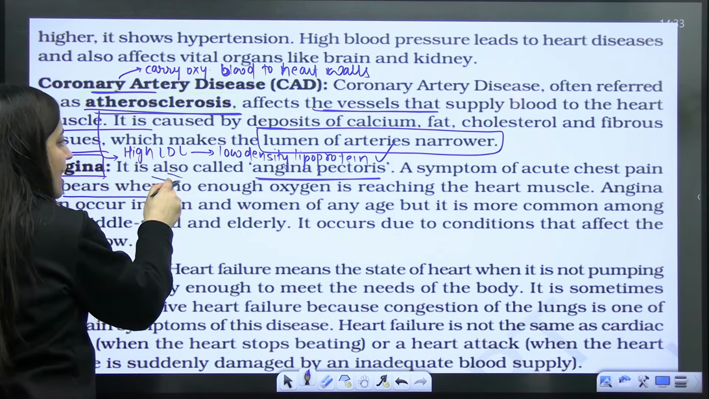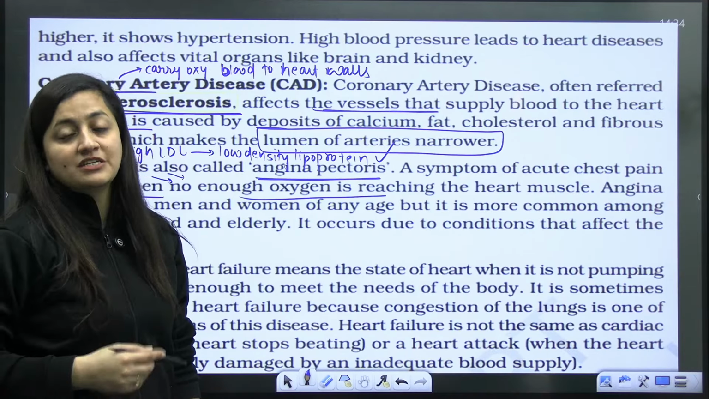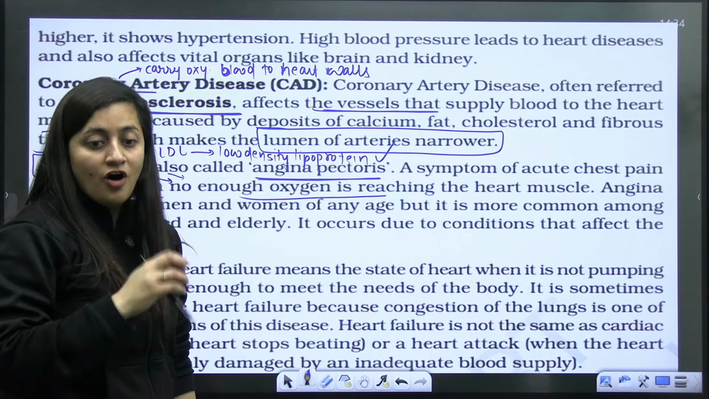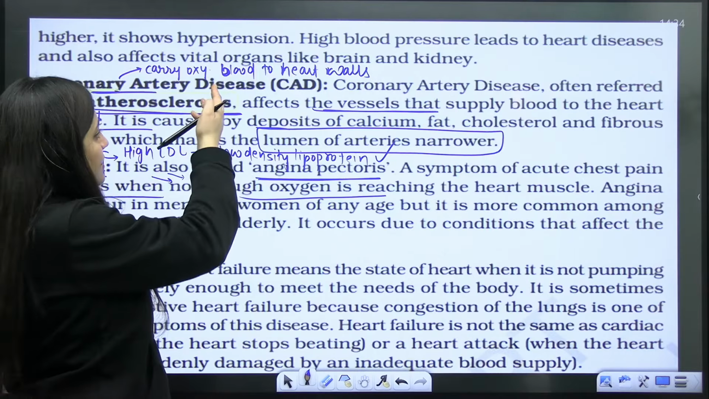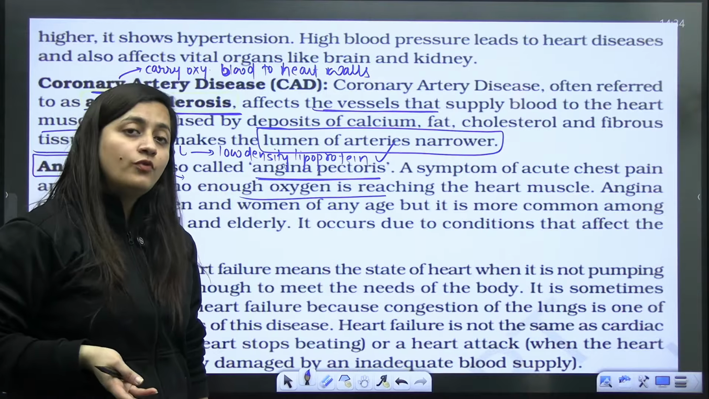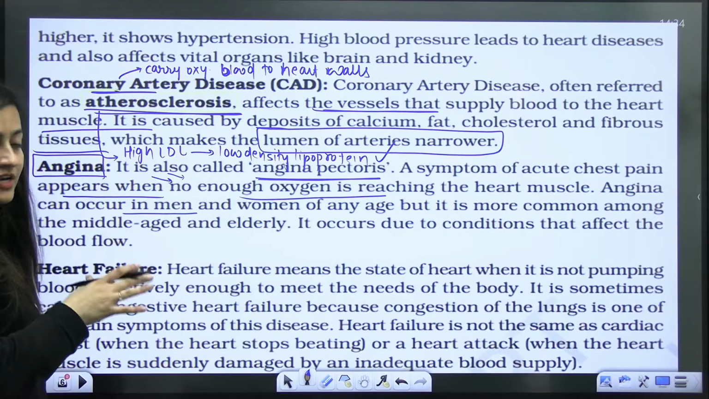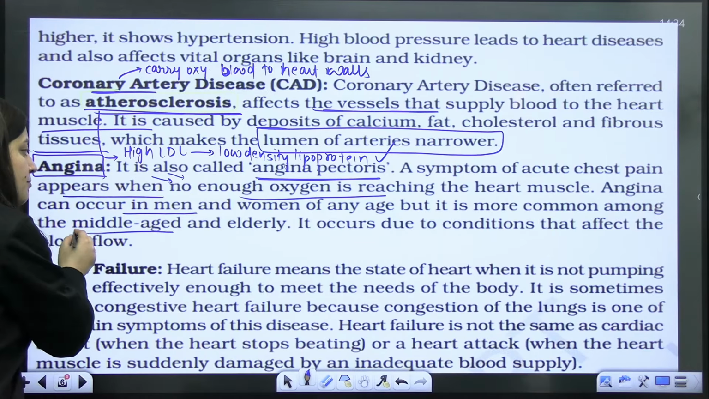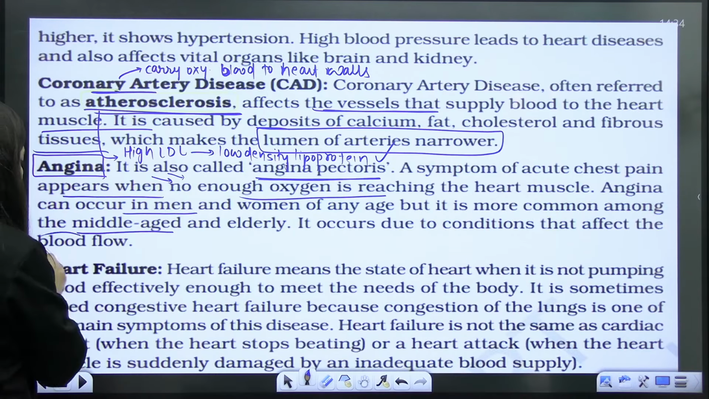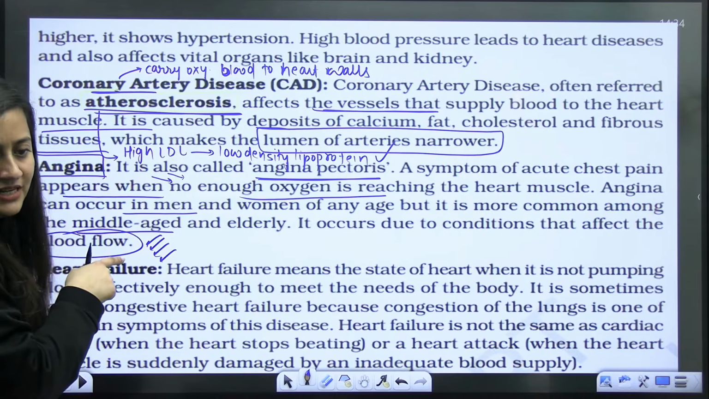So why will it occur? Because sufficient oxygen is not reaching the heart muscle. The heart muscle is not getting sufficient oxygen. That's why this is occurring. Obviously, multiple reasons can be there. Even if you are talking about the narrowing of the artery, the blood flow will be restricted, and then also it can result in this. So angina can occur in men and women of any age, but it is more common in middle-aged and elderly people, right, students? It occurs due to conditions that affect the blood flow. So anything which is restricting the blood flow can result in angina pectoris.